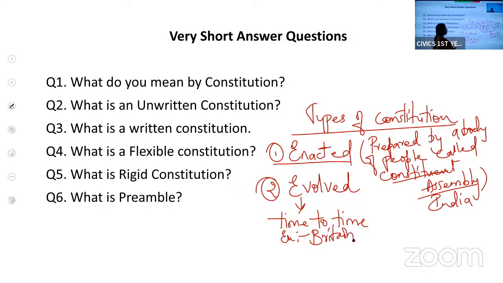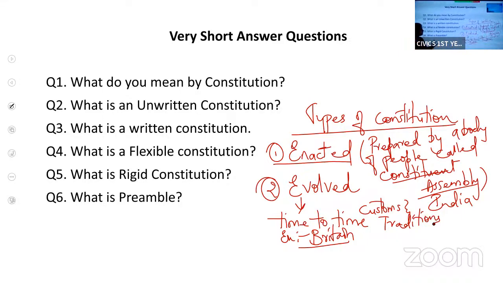The British Constitution is evolved. The principles governing the evolved constitution are mostly based on customs and traditions.